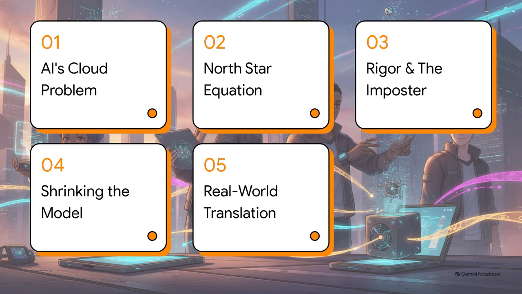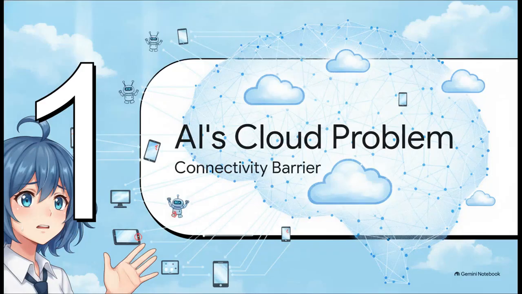We'll be covering 1. AI's cloud problem. 2. The North Star equation. 3. Rigor and the imposter. 4. Shrinking the model. And 5. Real-world translation. Let's start with Section 1, AI's cloud problem, the connectivity barrier.